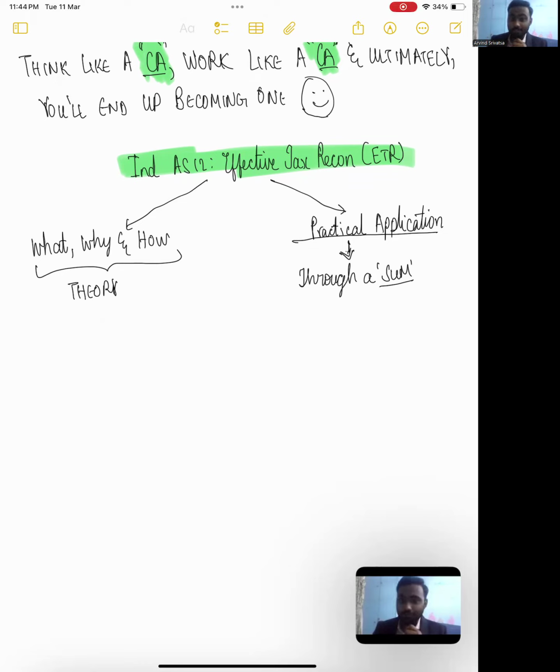So, those who are doing your articleship in audit, you might have heard of this term. Some of you might not have heard of this term, but it's a very relevant and important concept for CA final, and it was last tested in November 2022. So there's a high probability of being tested in your May 25 exams, guys.